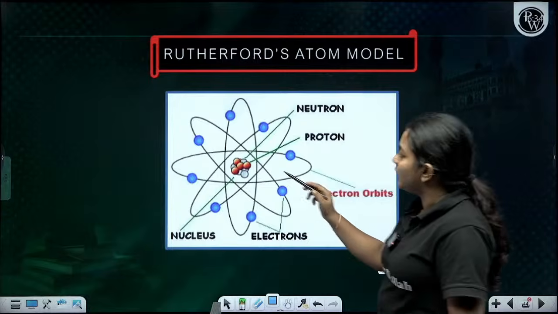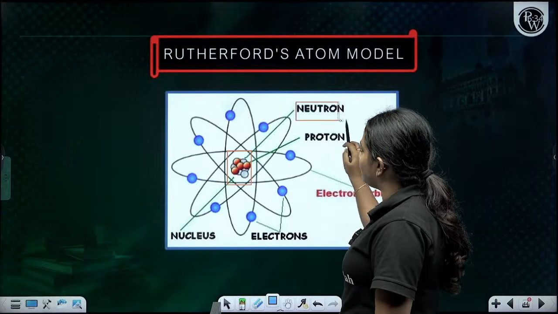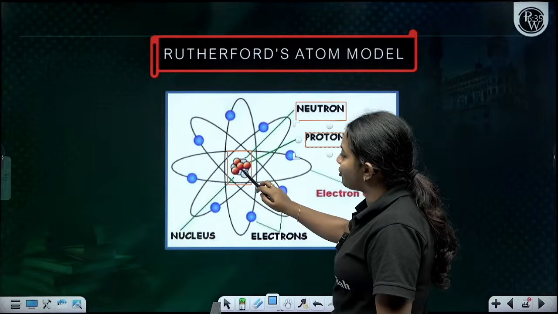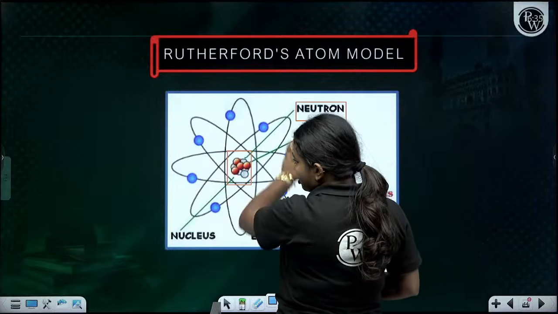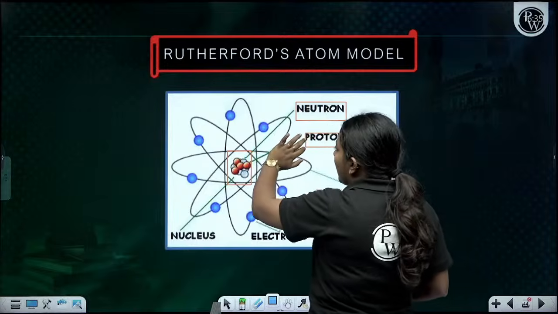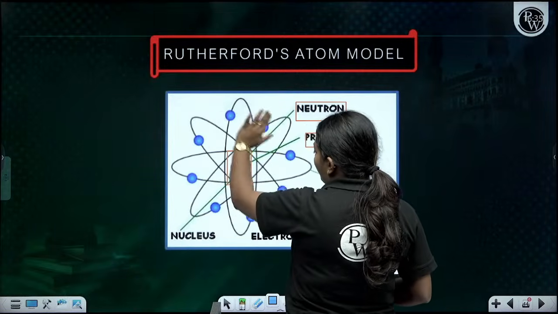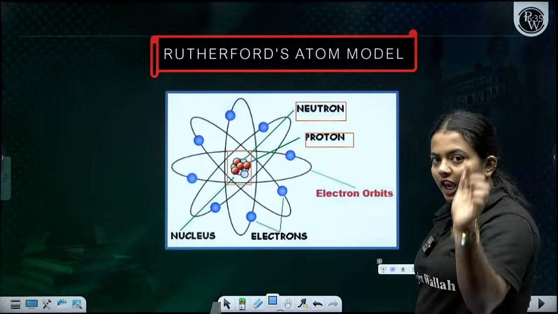The nucleus has the protons and neutrons at the center of the atom, and the electrons revolve around it in a fixed path.